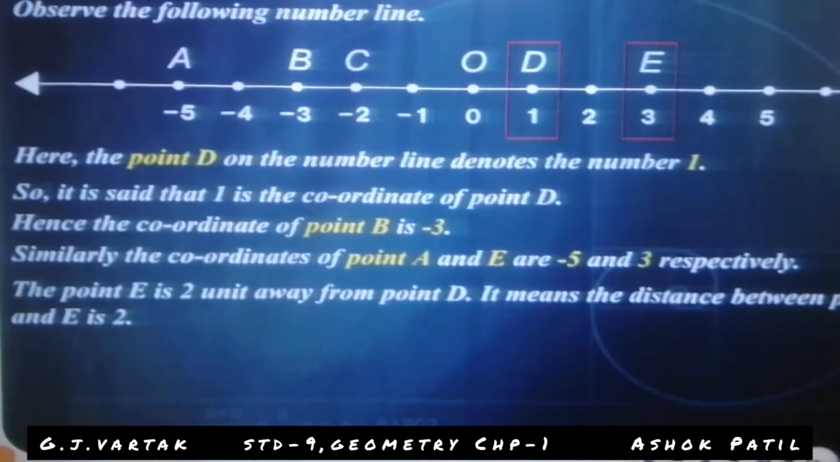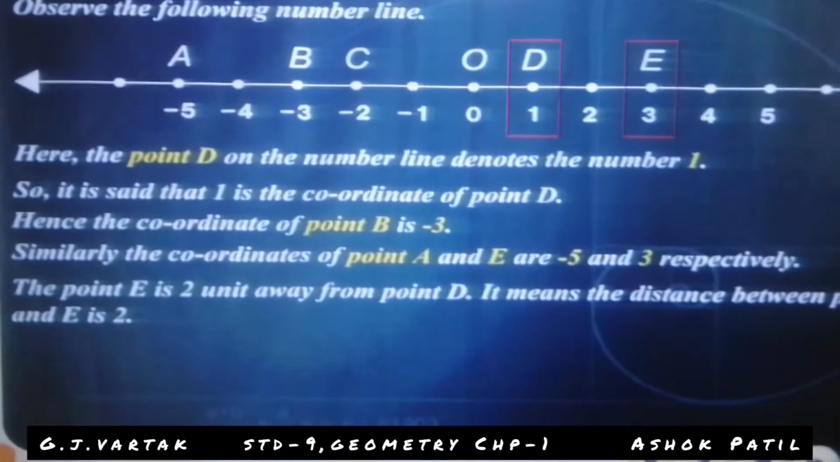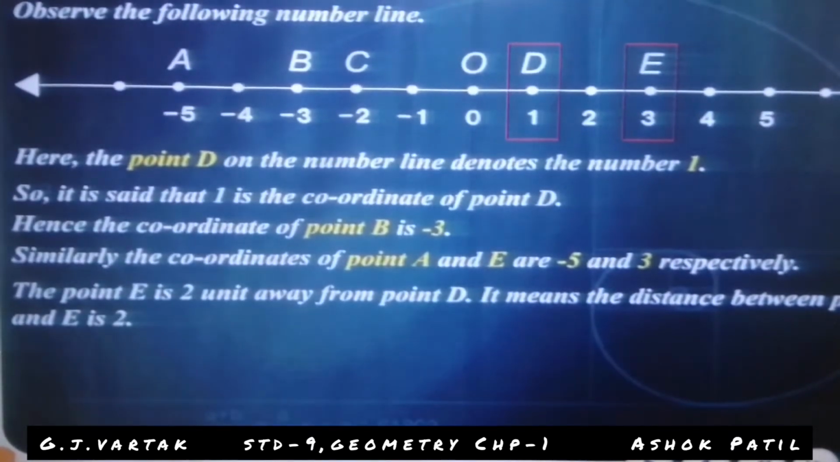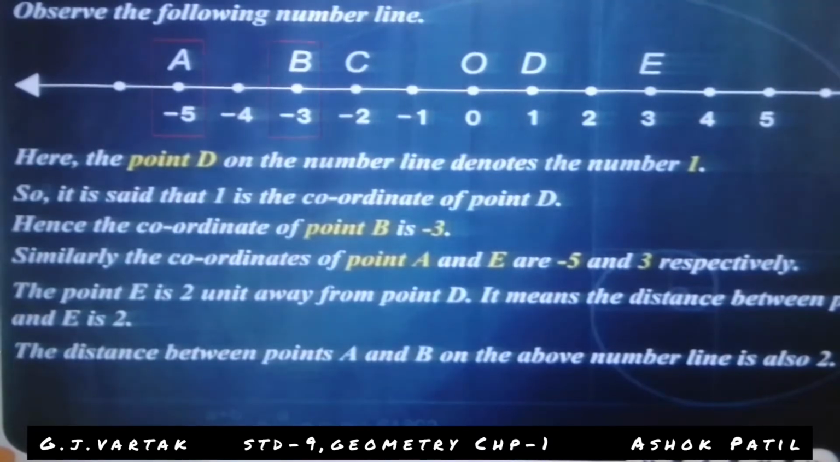Look carefully. Okay, and write down this sentence. The point E is 2 units away from point D. It means the distance between point D and E is 2. The distance between point A and B on the above number line is also 2.